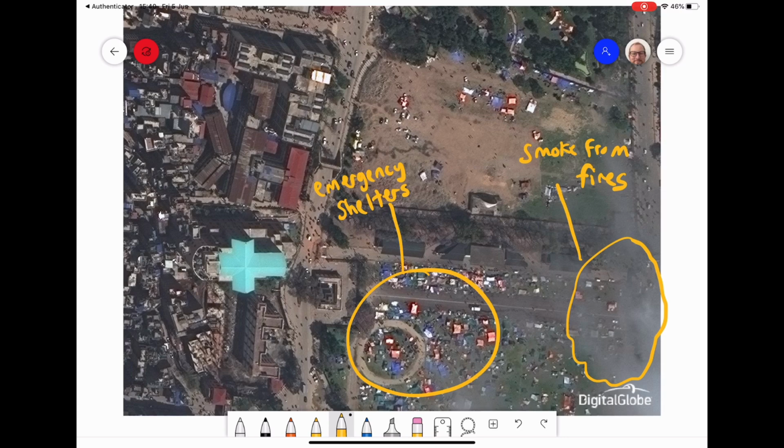Therefore, we can see that having a satellite image of a city can be really useful because it can show us the areas that are most damaged, and it can show us where people are most in need. So if we've got limited resources, like a country like Nepal has, we can make sure that those limited resources get to the areas that need them the most.